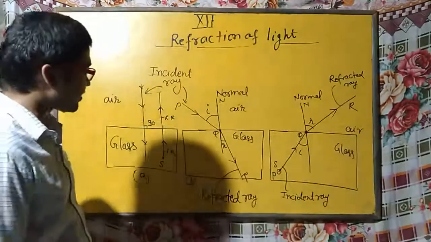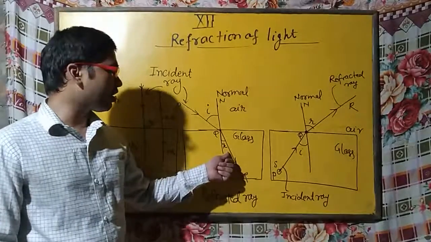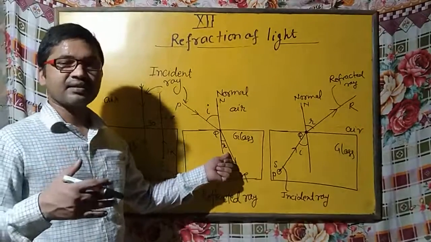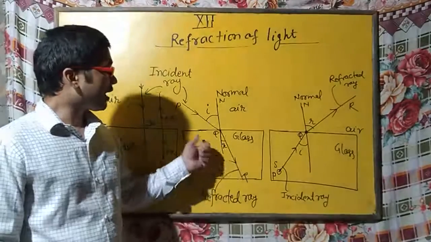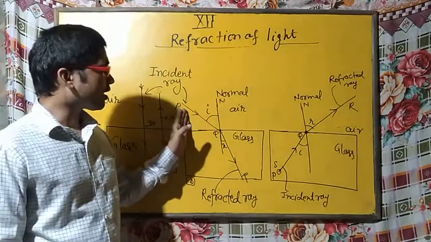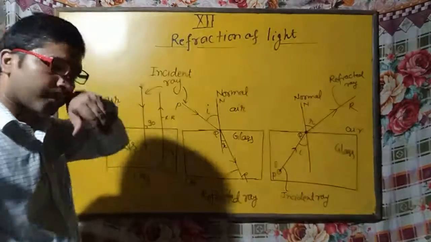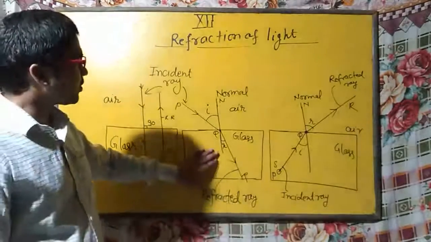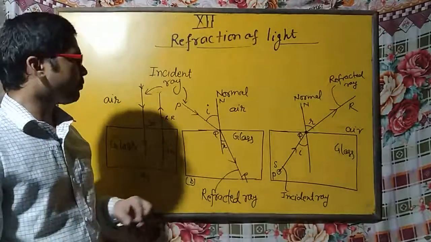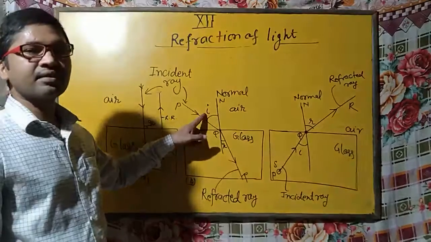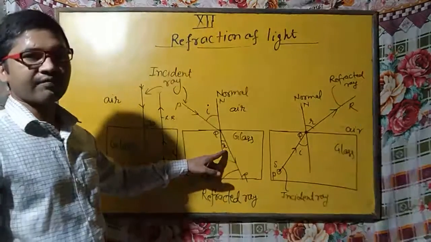The point is very interesting: if in any case the angle of refraction is less than the angle of incidence, it means light travels from a rarer to a denser medium. This is a very interesting point you should know. So I hope you understand. When light travels from a rarer to a denser medium, the angle of incidence is always greater than the angle of refraction, right?